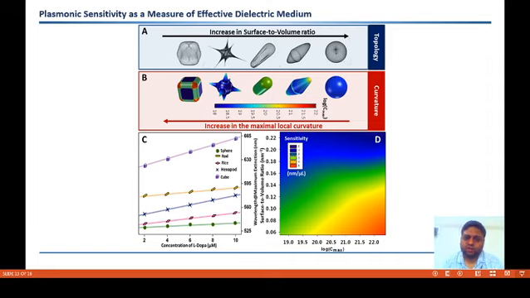And by correlating these two factors with experimental sensing profiles, we have shown that local field enhancement is the most contributing factor. The log of Cmax, where Cmax means the maximum curvature, shows a proficient increase with the sensitivity profile of nanoparticles.